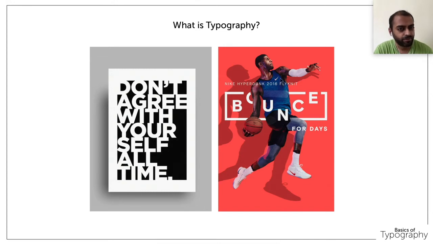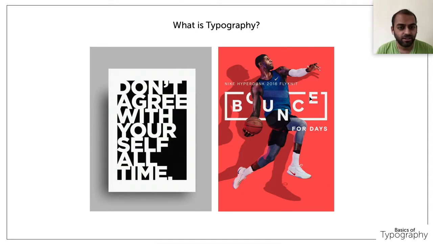And second, there is a good color contrast between the model and the background image. But the major highlight of this poster is "bounce", right? You have seen how they have aligned the letters in such a way that the letters themselves convey the meaning.